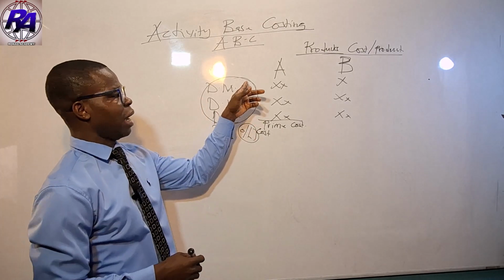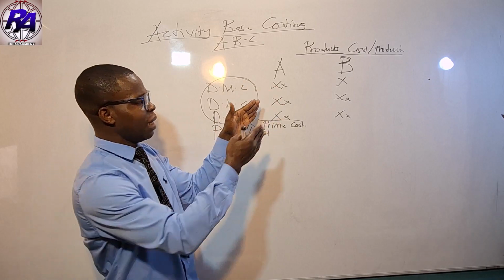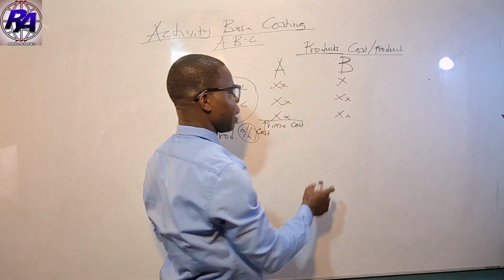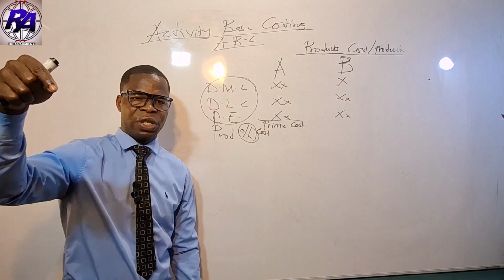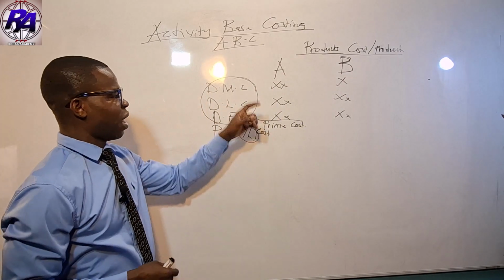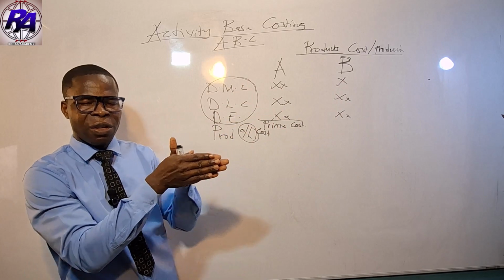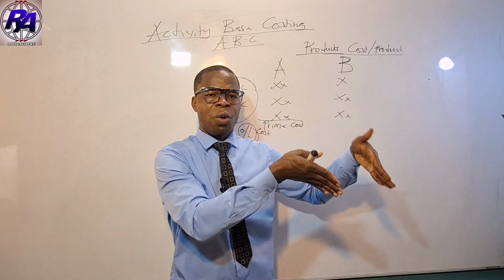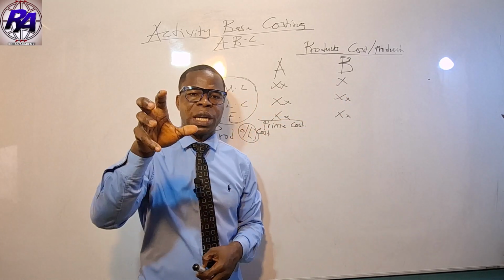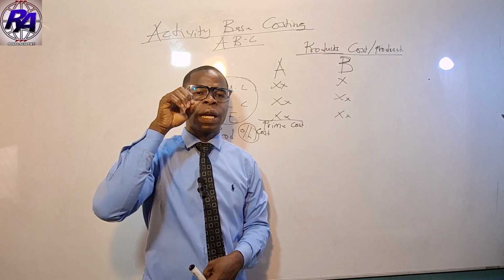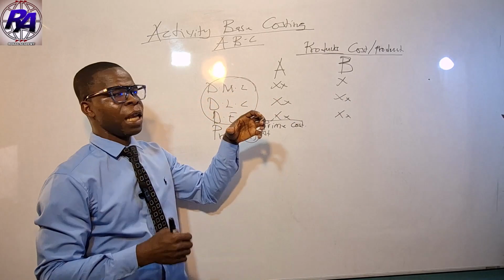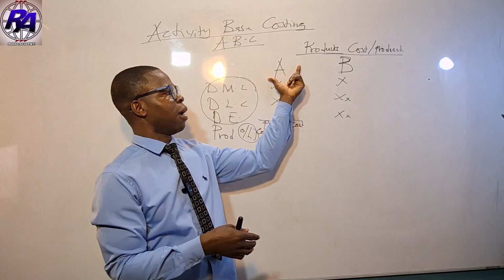In other words, these are costs we can easily trace to the product. In terms of divisions or departments, we can trace these costs to the department. They can be traced to a particular cost center or a cost unit. So there is no hurdle when we want to determine the cost of a particular product,